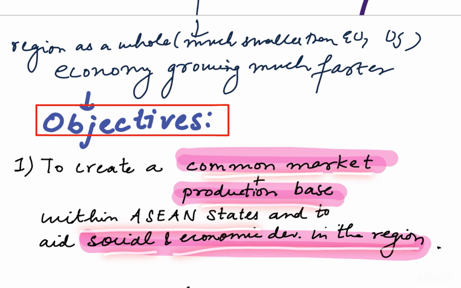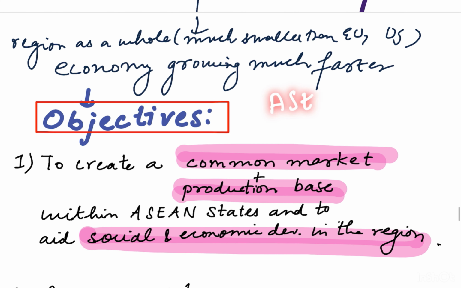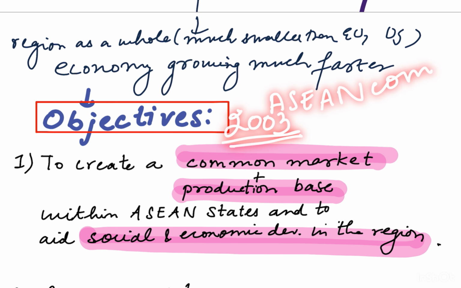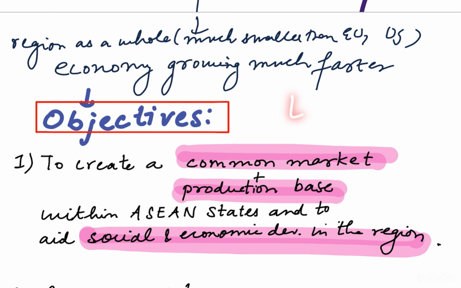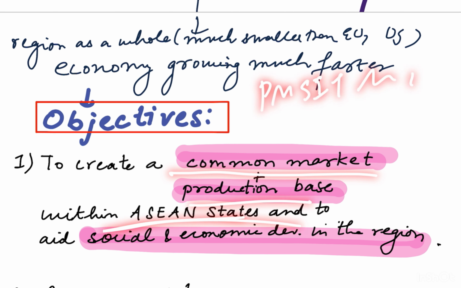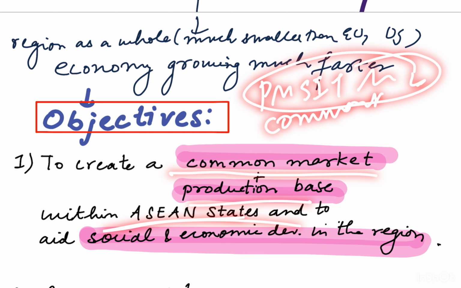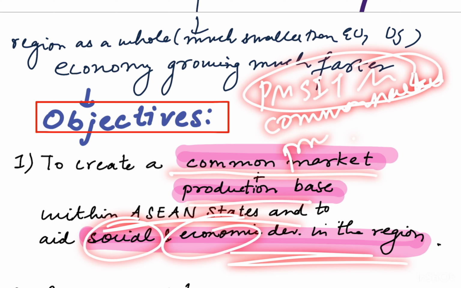So the ASEAN Economic Community is a part of the ASEAN community that was established in the year 2003. And it is one of the pillars of the ASEAN community. When we say economic community, its major focus is to create a common market and production base within the ASEAN states, like we talked about Myanmar, Cambodia, all of these nations. So here we need to have a common market and a common production base so that we can aid the social and economic development in that region. This is the first objective.